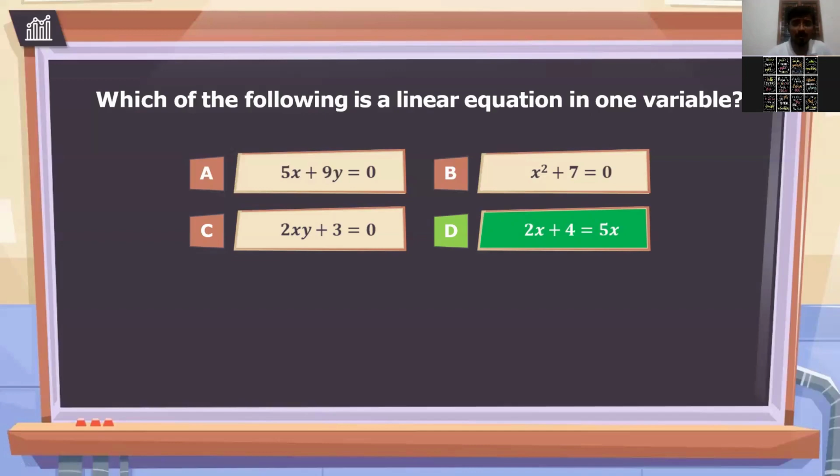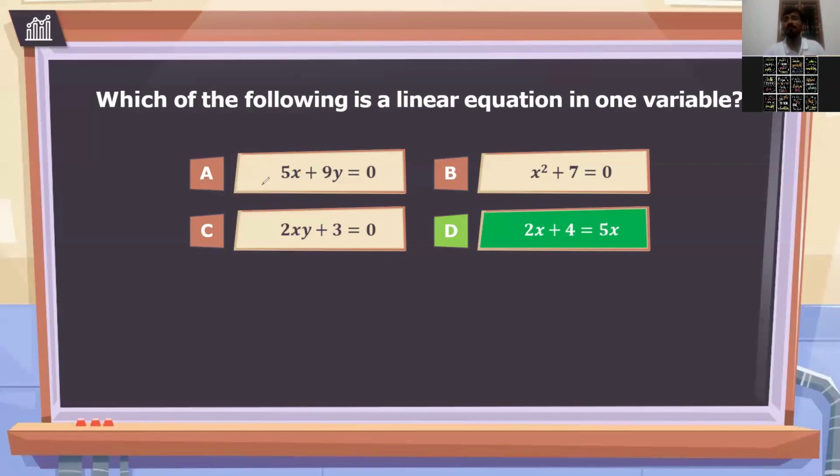If you look at the first option, what is the x power in the first option? 1, right? You are saying 5, but see here, 5x is there. I am asking the power of x. x to the power how much? It is 1. Similarly here, what is the y power? 1. What you are saying, 5, that is called the coefficient, the multiplier. The multiplier of x is 5, but I am asking the power. So here the power of x is 1 and y also 1.